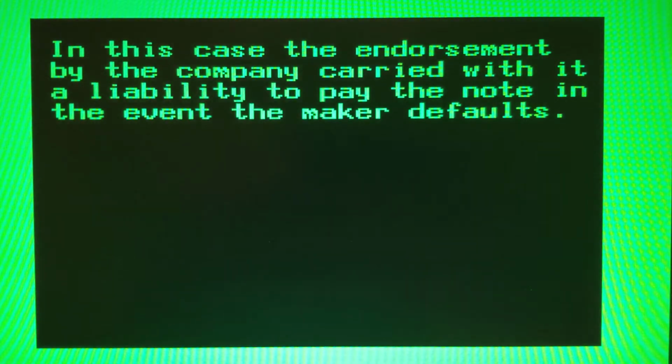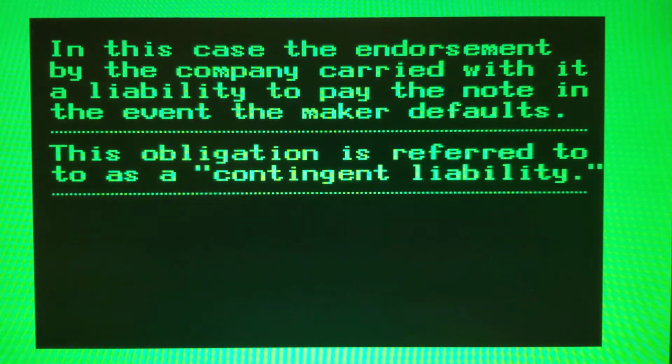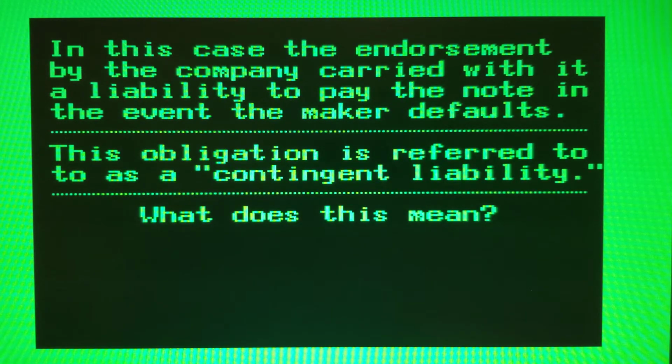In this case, the endorsement by the company carried with it a liability to pay the note in the event that the maker defaults. This obligation is sometimes referred to as a contingent liability. What does this mean?